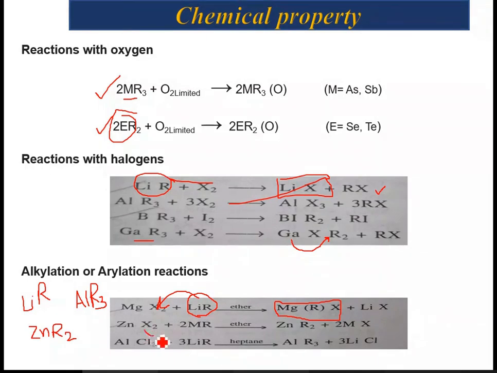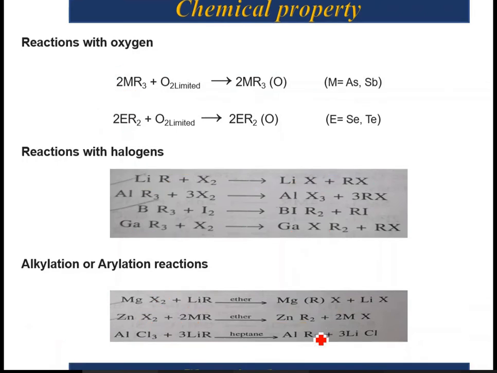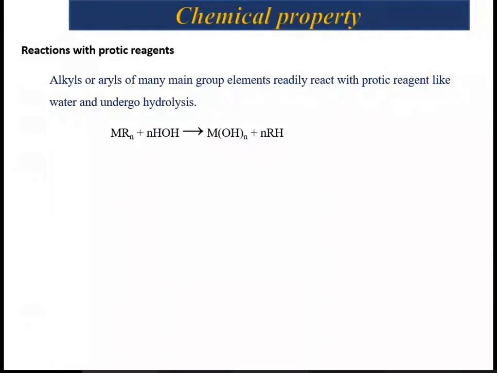Similarly, if you see with zinc, this halogen X2 gets attached with M and it results in ZnR2. Similarly, aluminum trichloride on reaction with monoalkyl lithium results in trialkyl aluminum. So this way this reaction is performed. The next is the reactions with protic reagents.